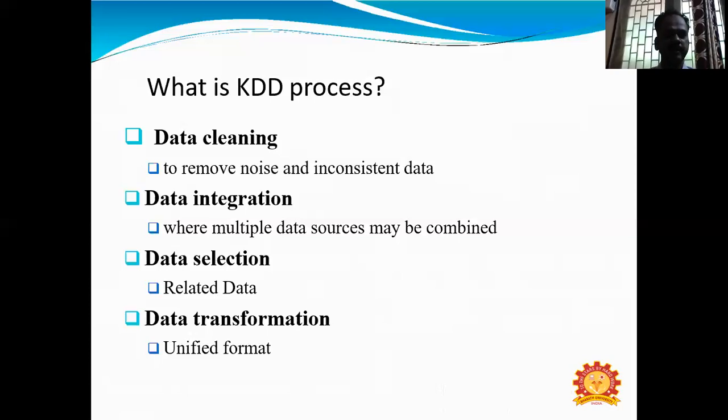Next, data transformation. After getting the relevant data from databases or the data set, we need to combine the relevant or useful data, then transfer the combined data into some user system or some database.